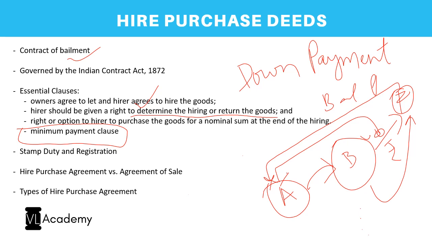But usually these two are in practice, right? So just to mention, there is also the Hire Purchase Act, which was proposed to be enacted. Even the President's assent was received, but it was completely suspended later. Hence, I don't see any significance of learning it. However, there are various principles which the Hire Purchase Act had established, which still remain the same because they are anyways derived from the Contracts Act itself, and the majority of which we have discussed also. But it's a good read, so you can make a good read of it and try to remember the principles per se. That's all, right? It is available in your material.